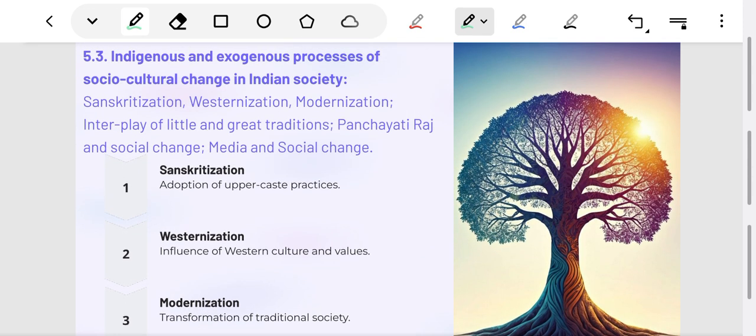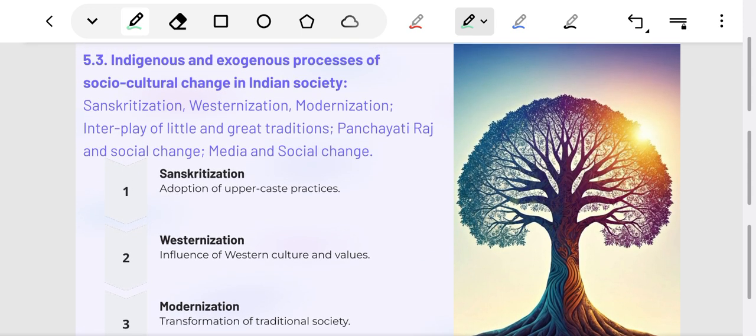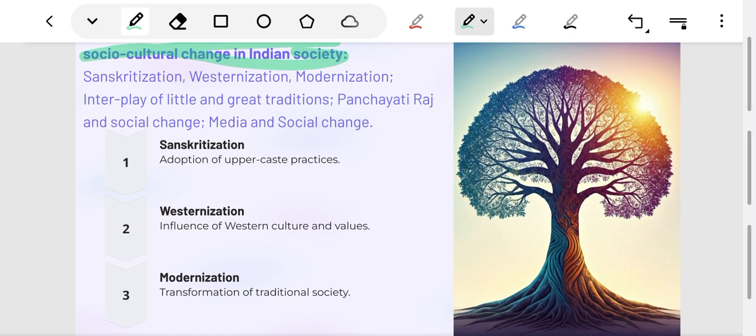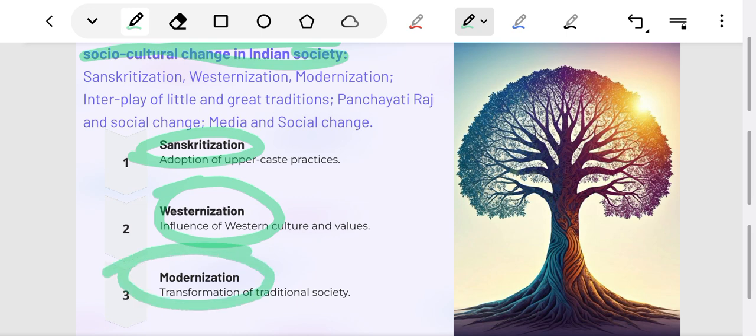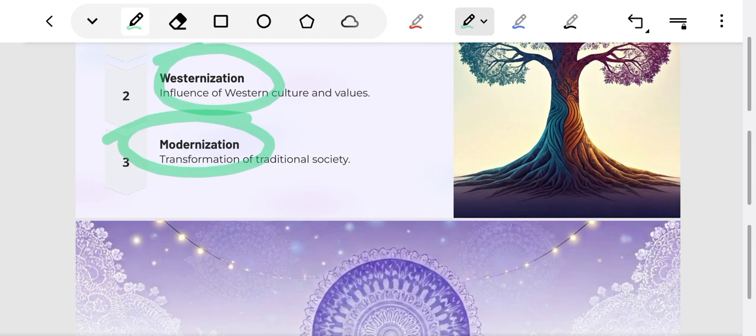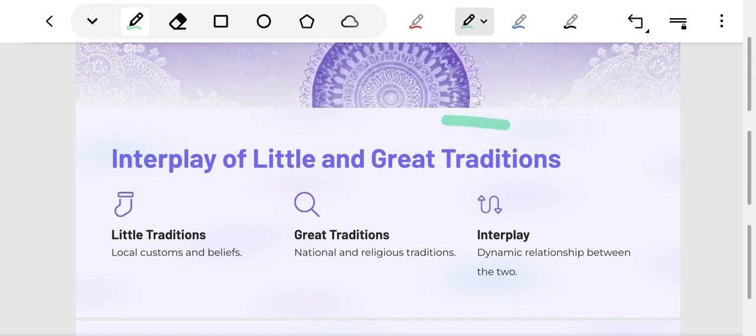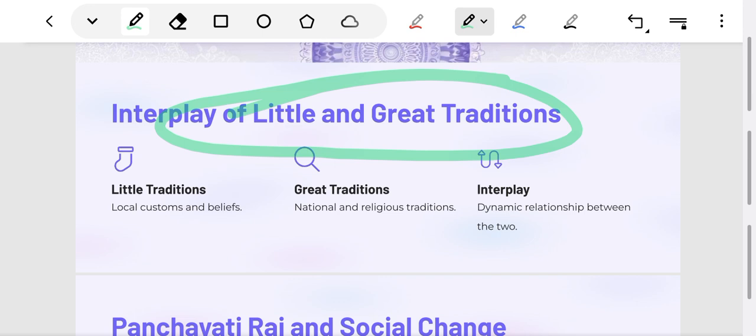Chapter 5.3 is indigenous and exogenous process of social culture change in Indian society. Here we will describe the social process of Sanskritization, highlight the factors responsible for Sanskritization, its importance and limitations. We will study Westernization and we will understand the impact of Westernization and modernization on Indian society. We will understand little and great traditions and the interplay between little and great traditions. We will understand them in detail.